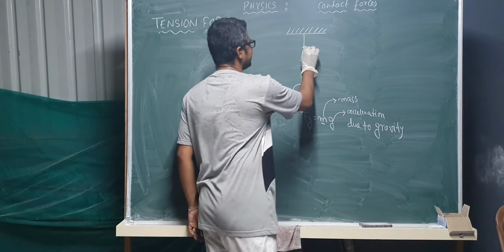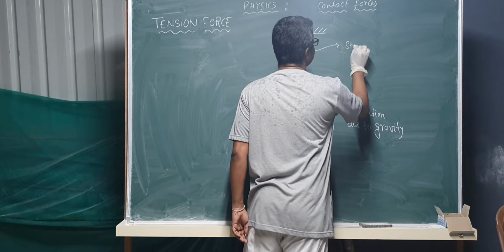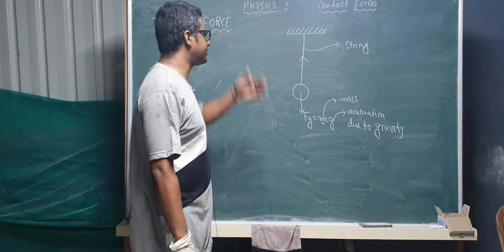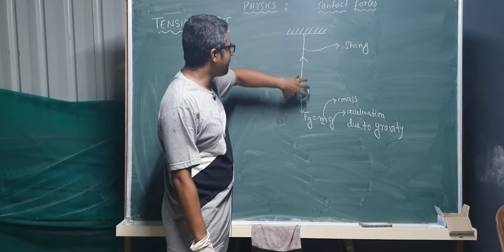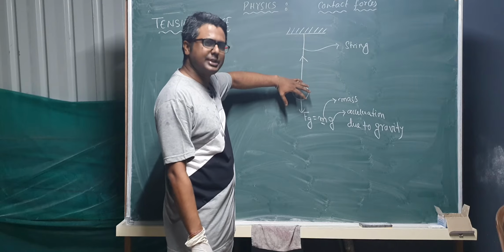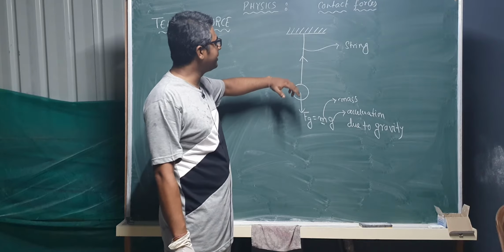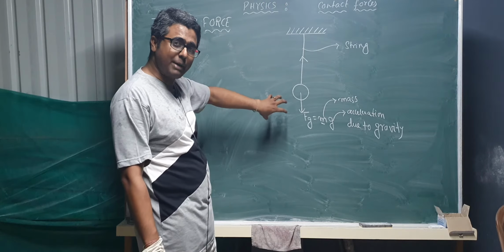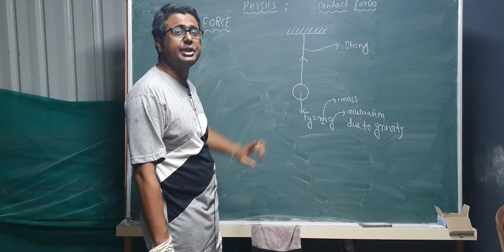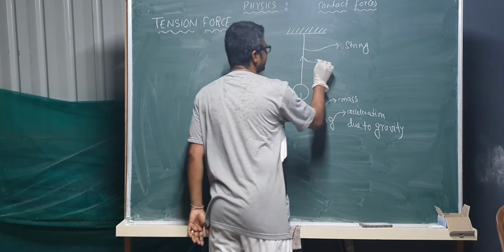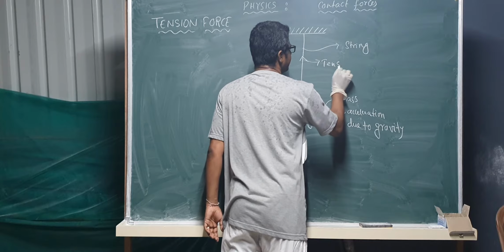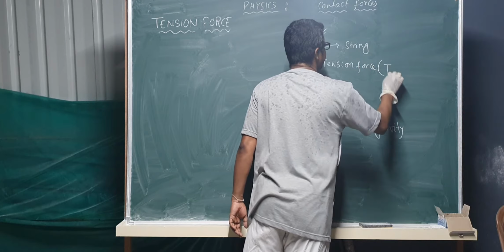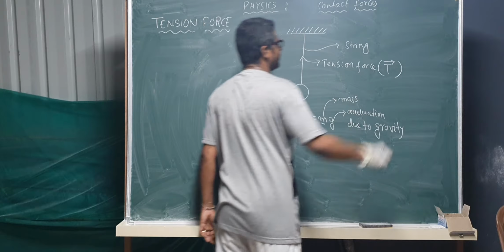So this is a string. When a mass is attached to any string, the force acting from the mass towards the support is called tension force, denoted by T. Obviously it is a force, so it is a vector quantity.